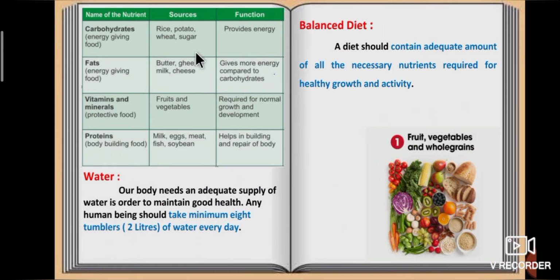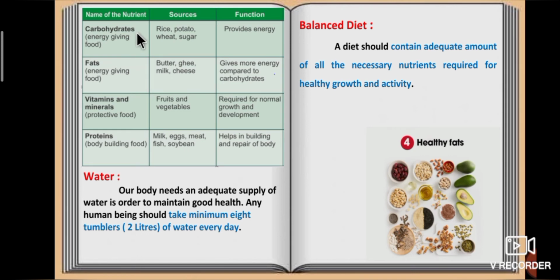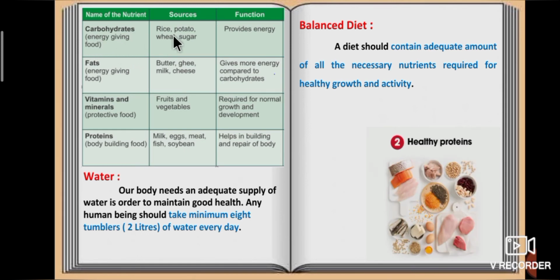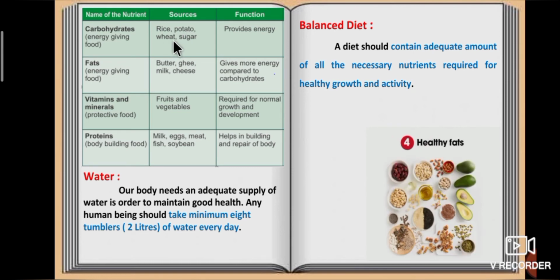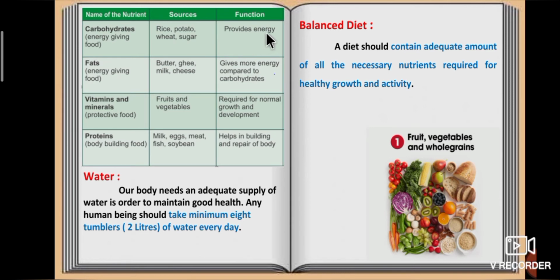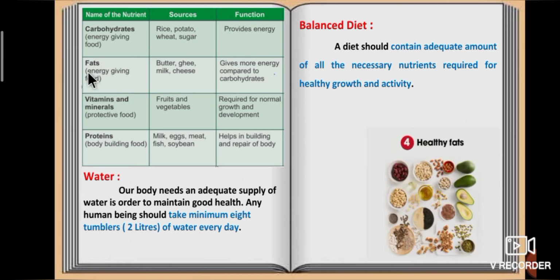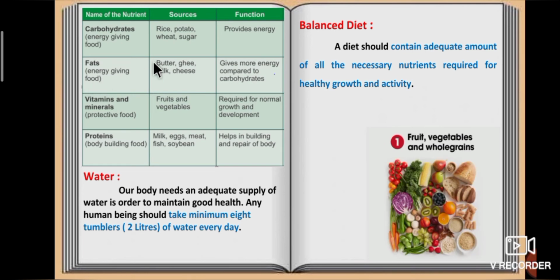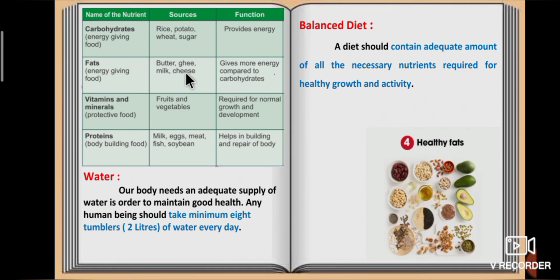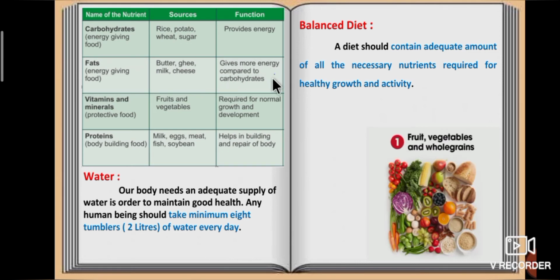Shall we see the sources of nutrients and their functions? First one, carbohydrates. It is also called energy giving food. Rice, potato, wheat, sugar are the sources of carbohydrates. It provides energy. Second one, fats. It is also called energy giving food. Butter, ghee, milk, cheese are the sources of fats. It gives more energy compared to carbohydrates.